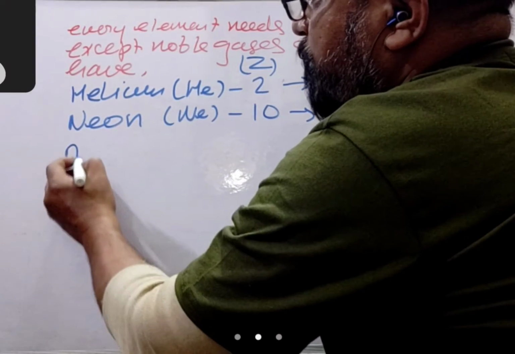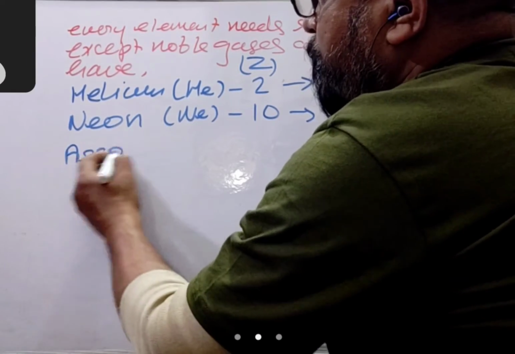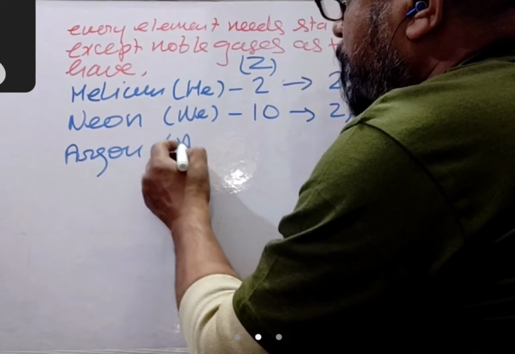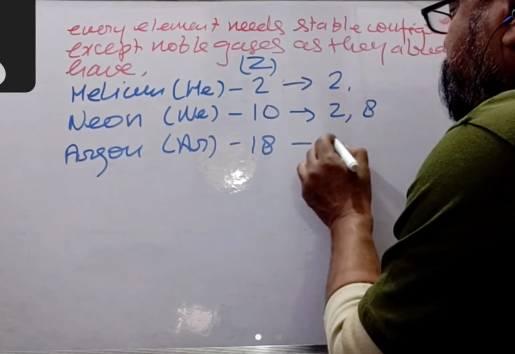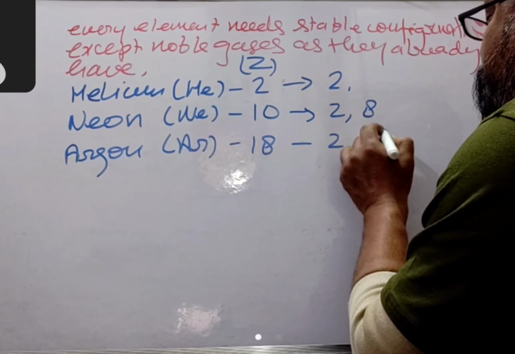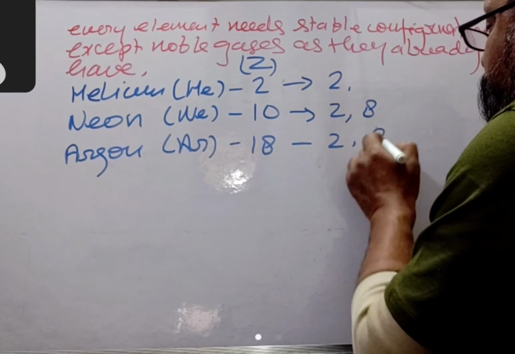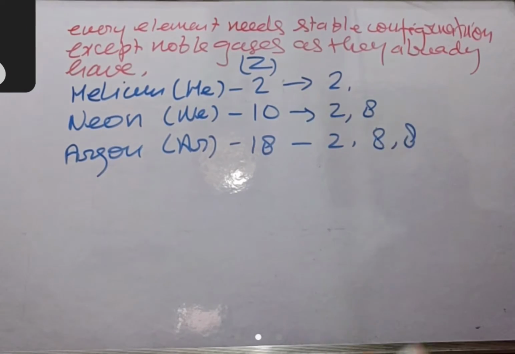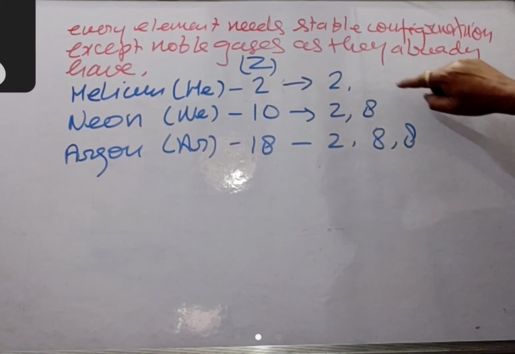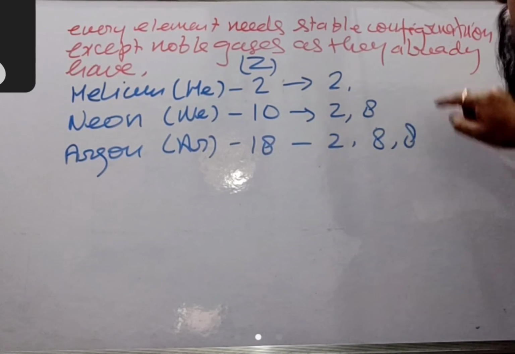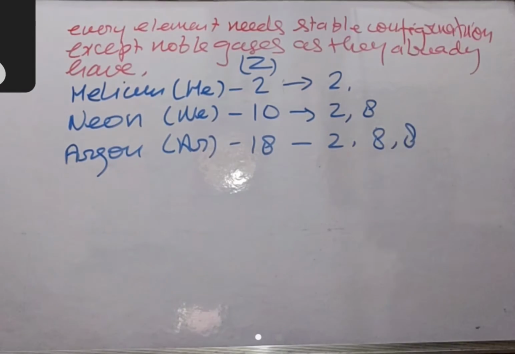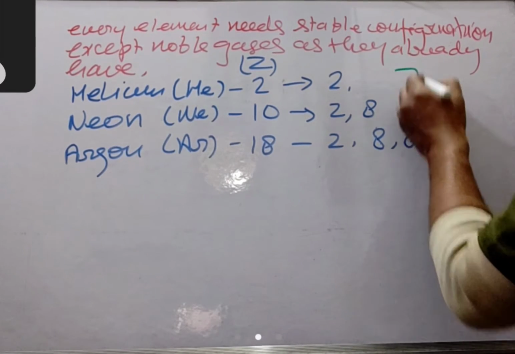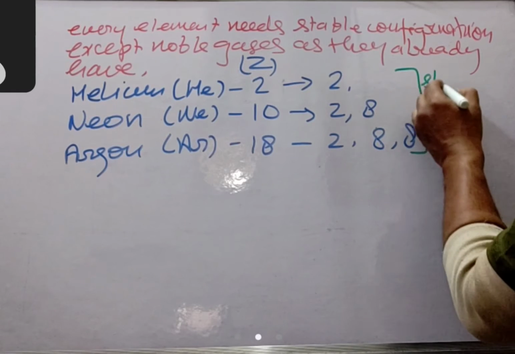Then we have argon, that is Ar. Its atomic number is 18. It is having 2, 8, 8. Fine, and so on. So they are having stable configuration. They have a stable configuration, so they do not undergo chemical reaction.